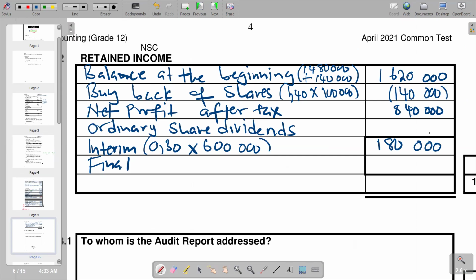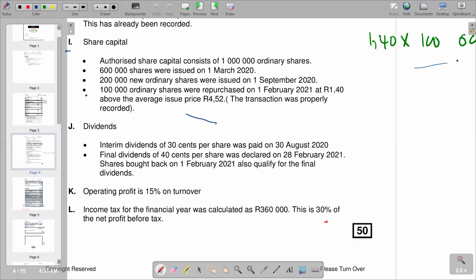So this is what we have, and then we look for the final dividend. Final dividends, we are told that final dividends of 40 cents per share was declared on 28 February 2021. Shares bought back on 1 February 2021 also qualify for the final dividend. So we are not going to subtract the shares for repurchase.